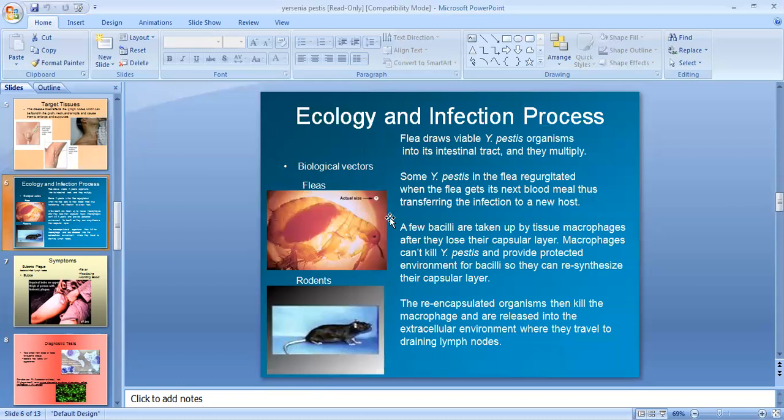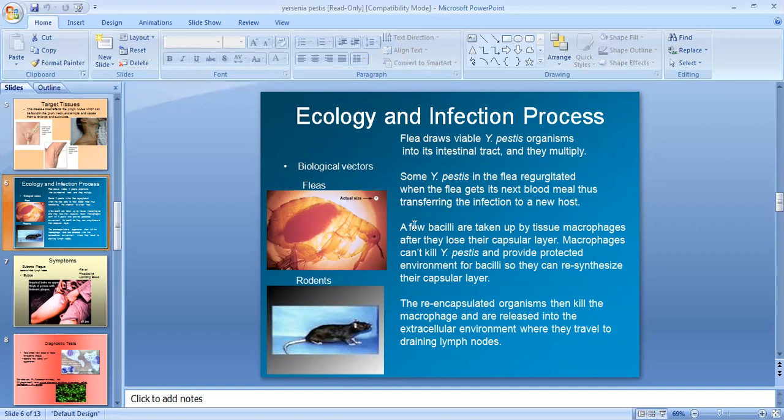The vector of this is the flea Xenopsylla cheopis, and the reservoir is rodents, and they are also the sufferers, rats. The flea draws viable Yersinia pestis organisms into its intestinal tract and they multiply. This Xenopsylla cheopis is a flea of rats, and it takes this organism Yersinia pestis into its intestinal tract and then they multiply.